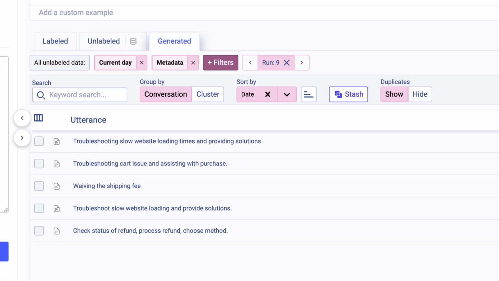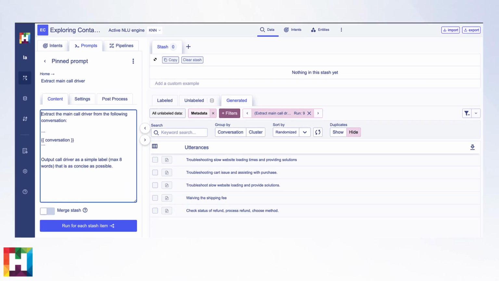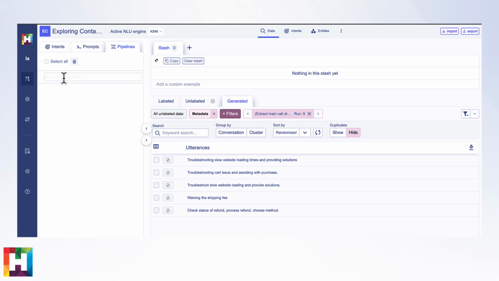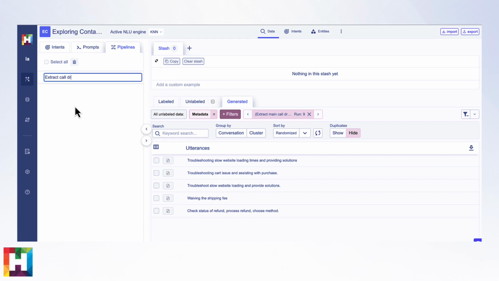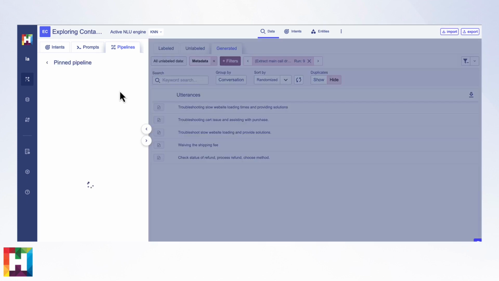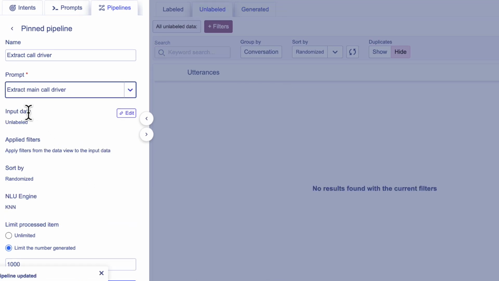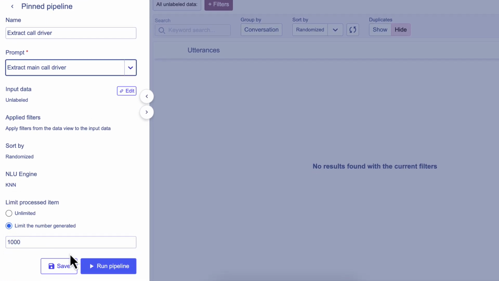Okay, that output looks great. So when we have this prompt performing the way we like it, we can run it at scale across all of our data using the pipeline feature. So we will create a new pipeline, select the prompt we just engineered, and choose the dataset we want to run it against, in this case all the unlabeled data we've brought into the platform. We could specify a run limit and let it run.